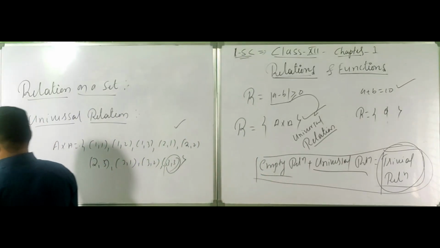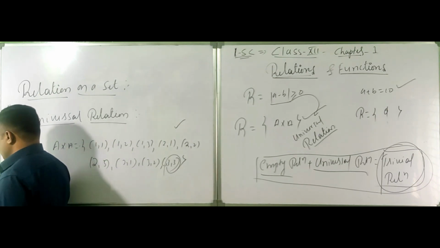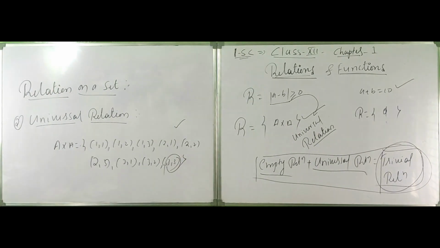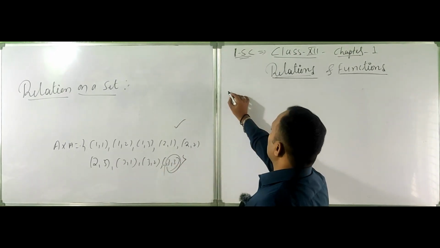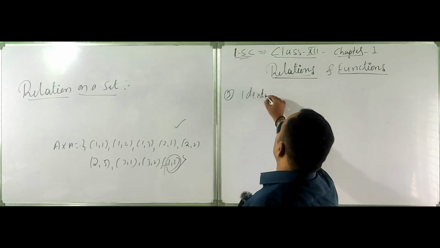Next one is the identity relation. Let's take the identity relation, the third one.